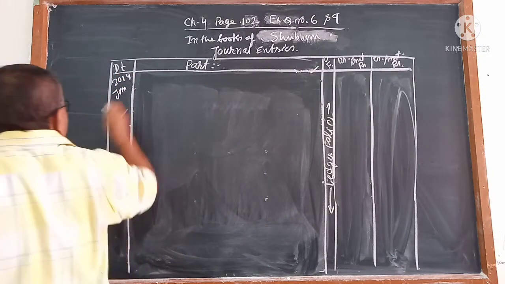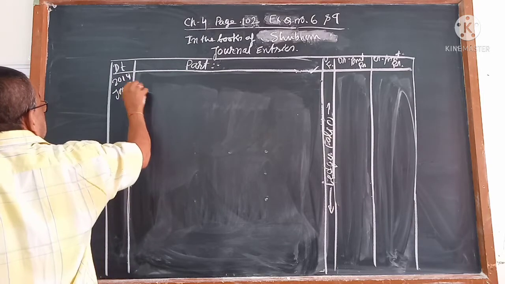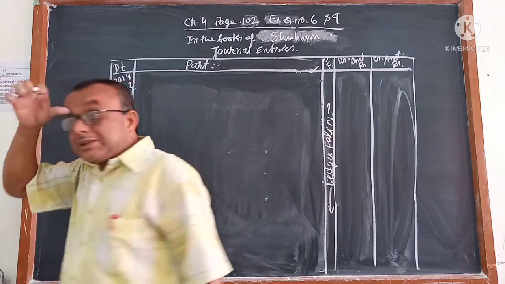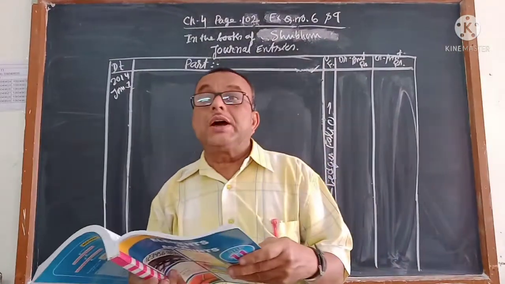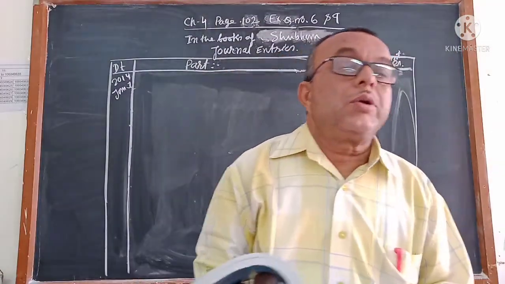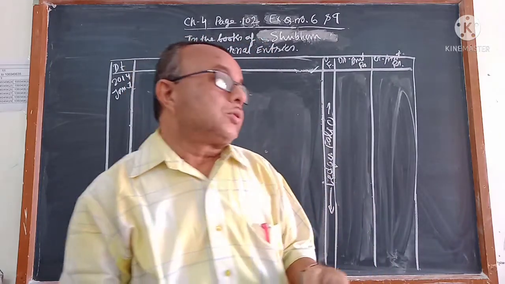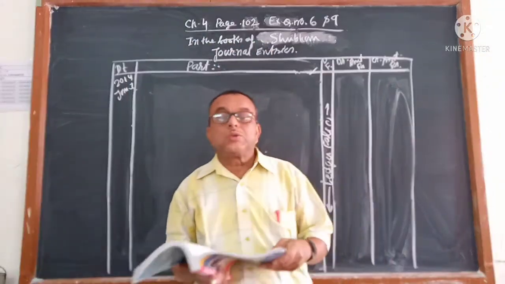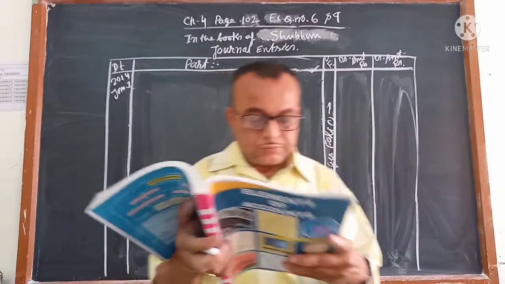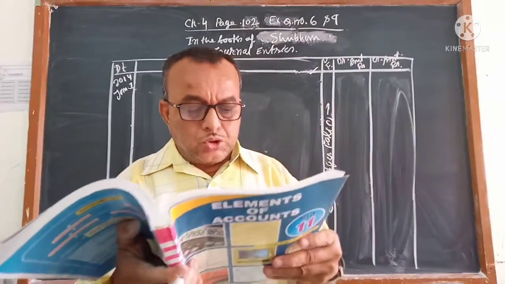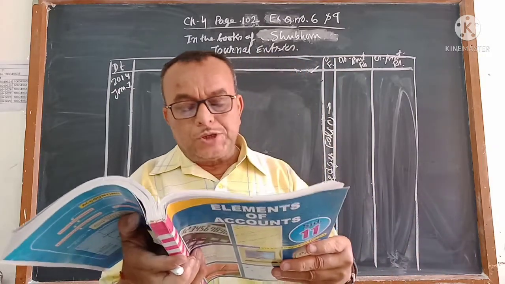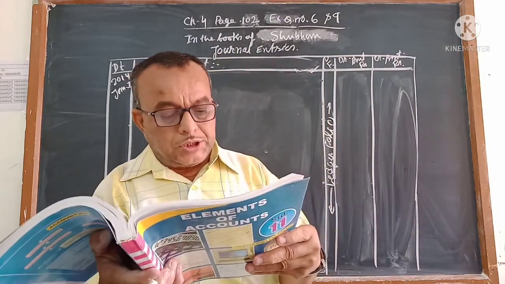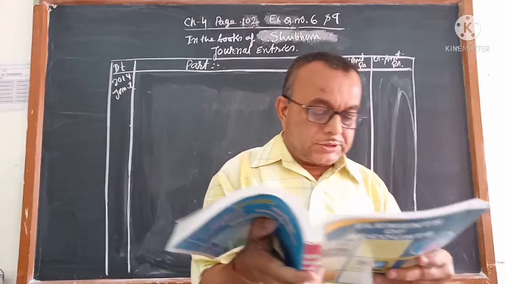How to write the journal, every one of you knows. The only thing is you have to read the question and find out the accounts, and out of that the correct account, and which one is debit and which one is credit. Introduced goods of rupees 10,000, cash of rupees 15,000, furniture of rupees 5,000, debtors of rupees 10,000, and commenced business.